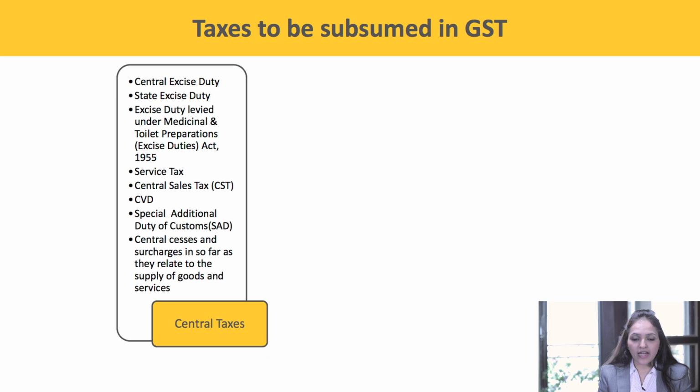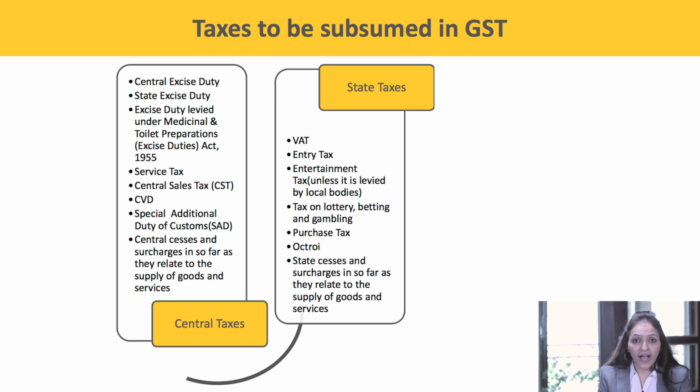The following state taxes shall be subsumed in GST: VAT, entry tax, entertainment tax, unless it is levied by the local bodies, tax on lottery, betting and gambling, purchase tax, octroi, state cesses and charges in so far as they relate to the supply of goods or services.